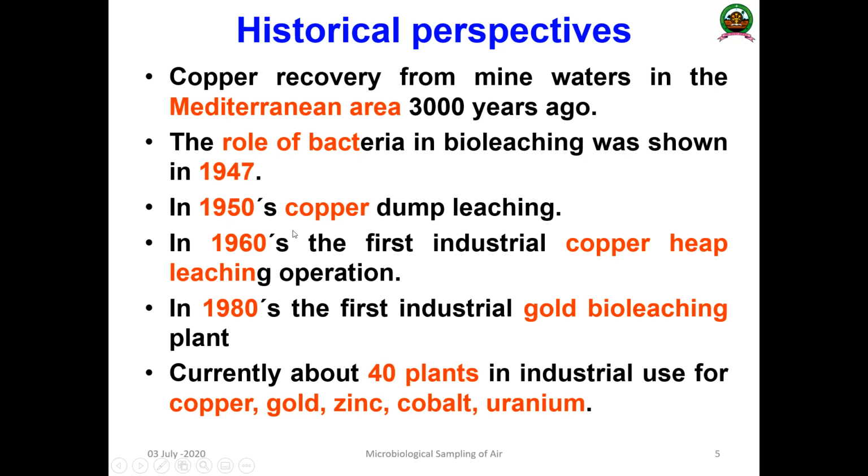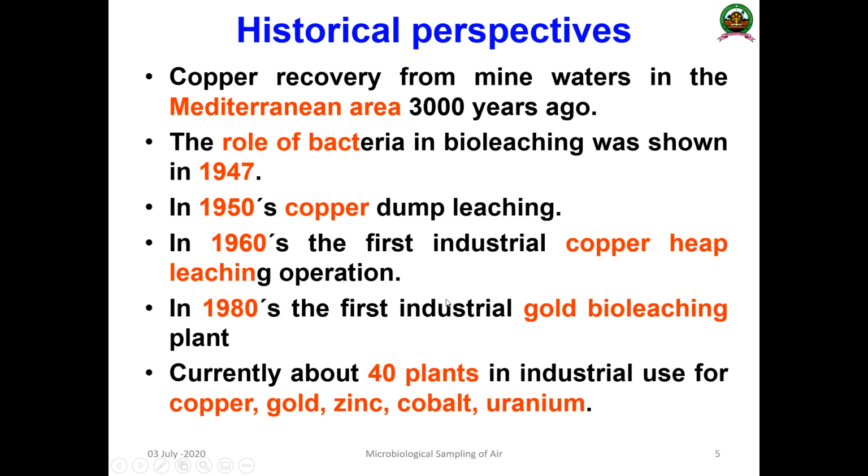Then in the 1950s, the copper leaching process, especially dump leaching or heap leaching, was identified. In the 1960s, the first industrial copper heap leaching operation was established.